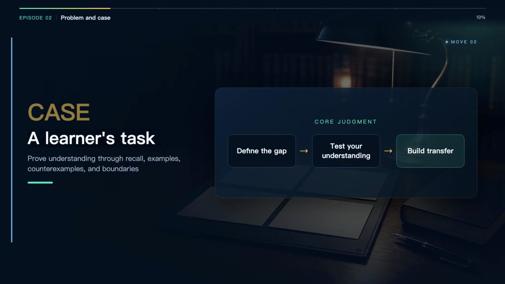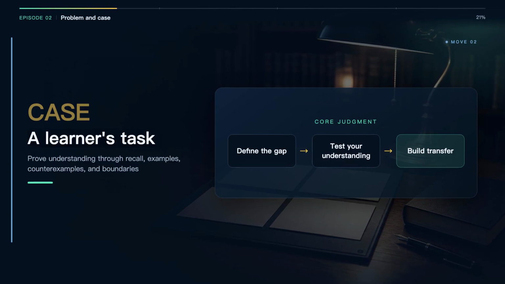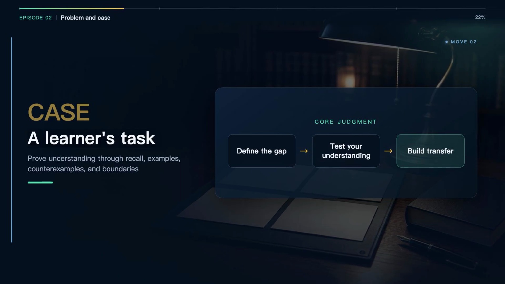Before using any tool, write the problem in 1 sentence and name the result you need to produce. Then, record what you currently believe, even if it is incomplete. This gives you a baseline. Without a baseline, a polished AI answer can hide the exact misconception you needed to find. The goal is not to avoid AI. The goal is to make your starting point visible enough to compare later.